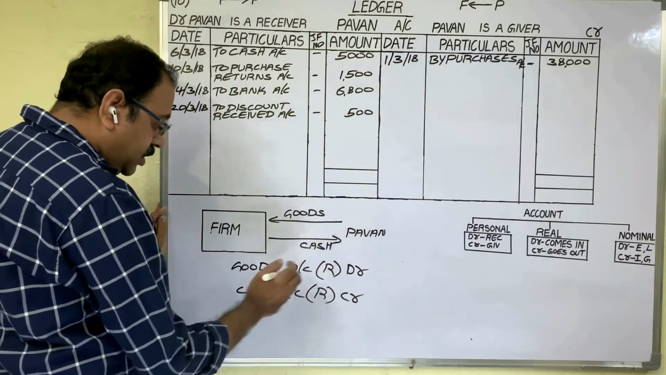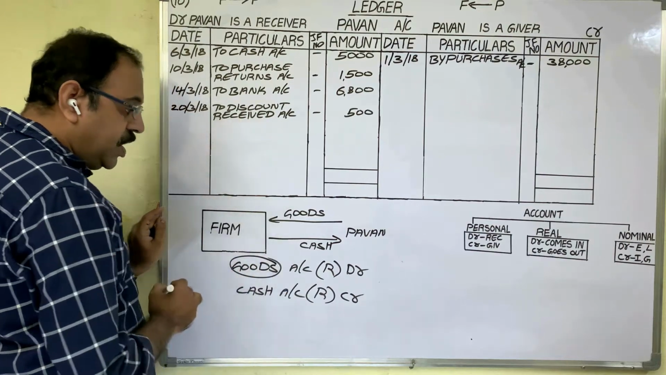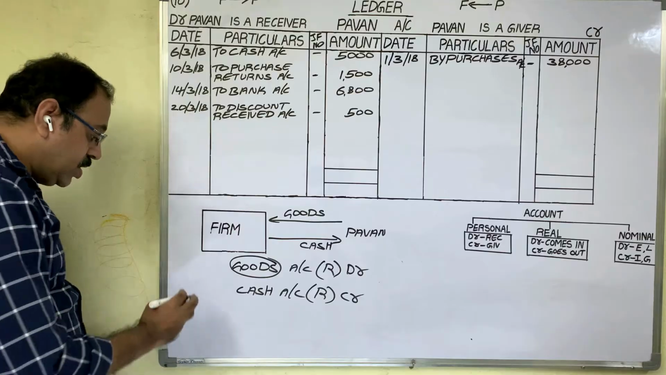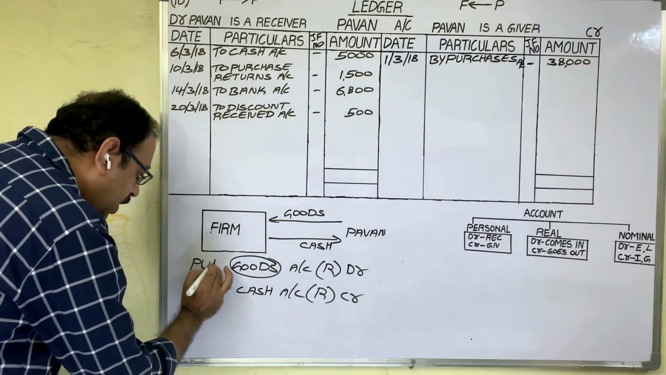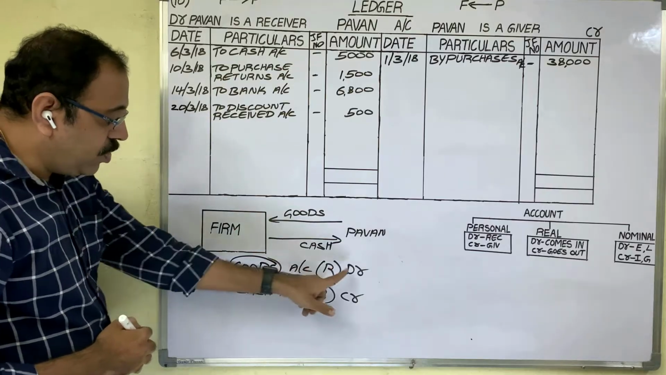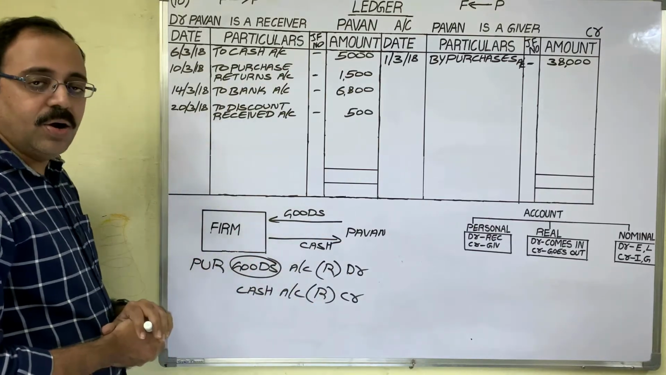Goods are in debit. The word goods we should not write. Instead of that, we should write the transaction name. This is a purchase transaction, so you should write purchases account. Then the final entry is purchases account debit to cash account.